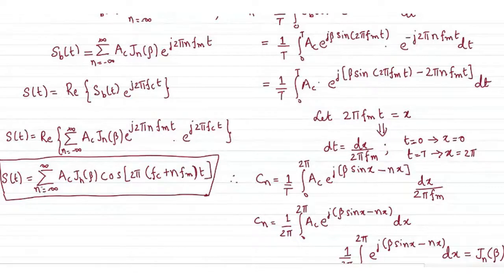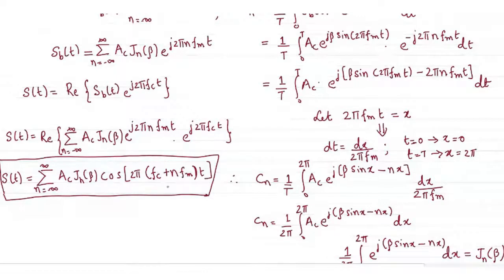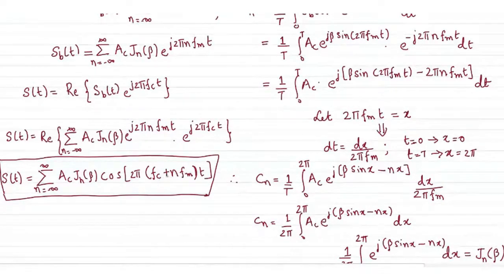You see that n is running from minus infinity to infinity. Consider the Fourier transform of any amplitude multiplied with a cos term. We know that the Fourier transform of a cos argument will give you the frequency representation which is in the argument itself. So this will give you delta functions at fc plus fm, fc plus 2fm, fc plus 3fm, or fc minus fm, fc minus 2fm, as n runs from minus infinity to plus infinity.